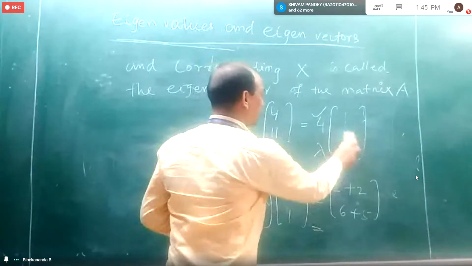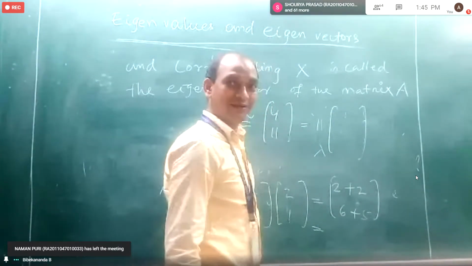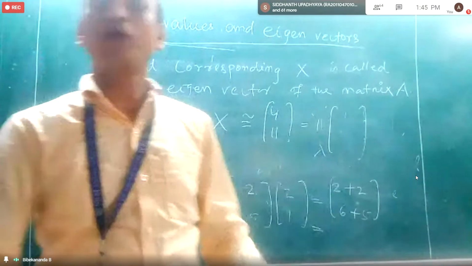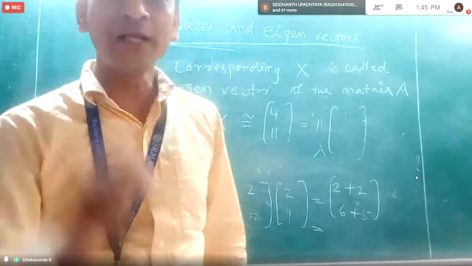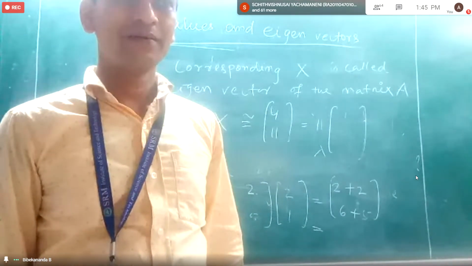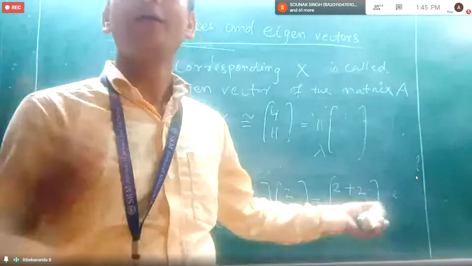Sir, the order of both the x will be the same only. Why I am telling that is because it is a matrix of order 2. How many eigenvalues will we have? 2 eigenvalues. So if you take 4, you will get one eigenvalue.